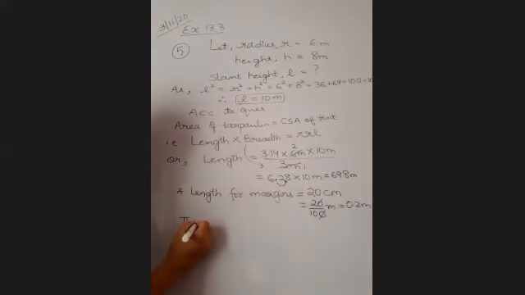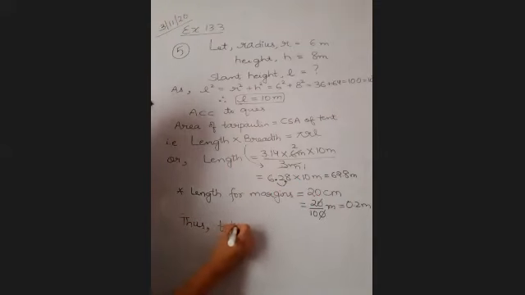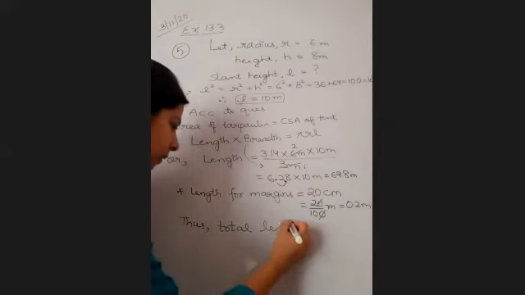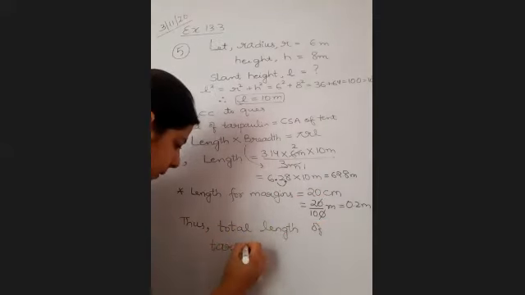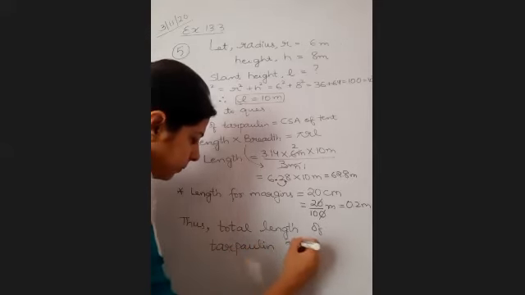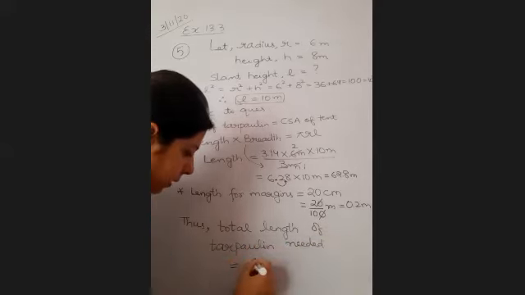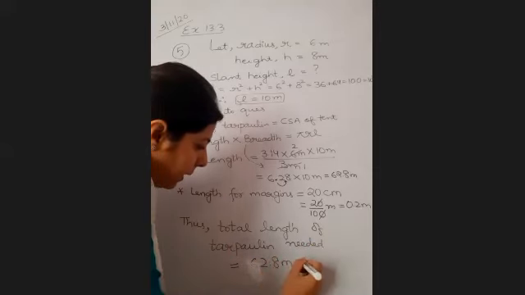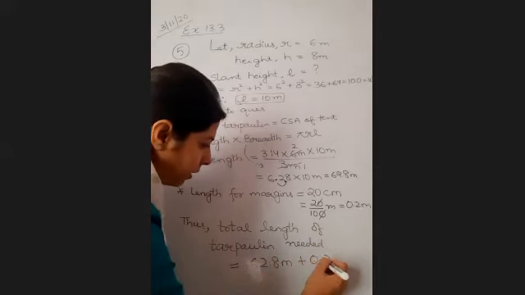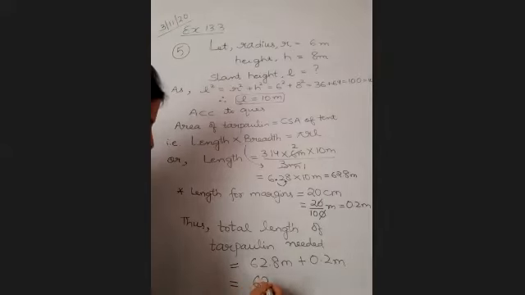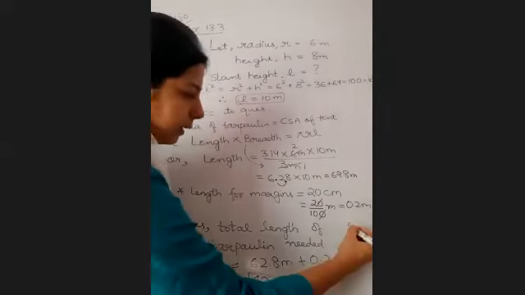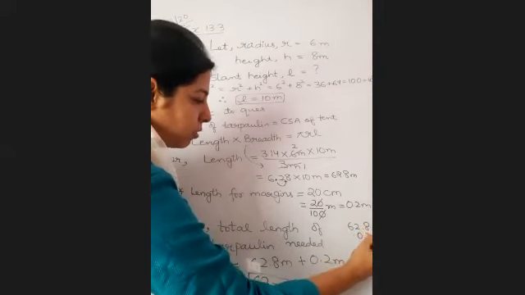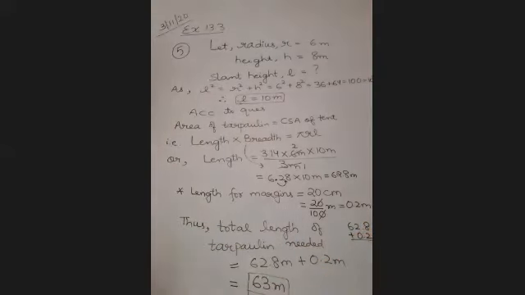So thus total length of tarpaulin needed is equal to 62.8 meter plus 0.2 meter for the margins, which will add up to 63 meters. I hope you know how to add 62.8 plus 0.2. All right.